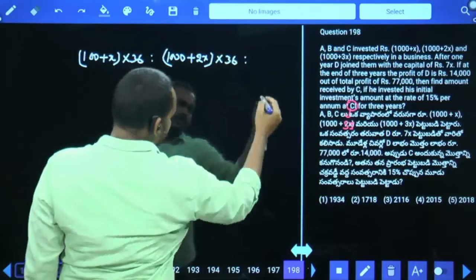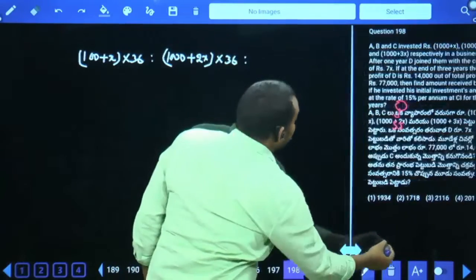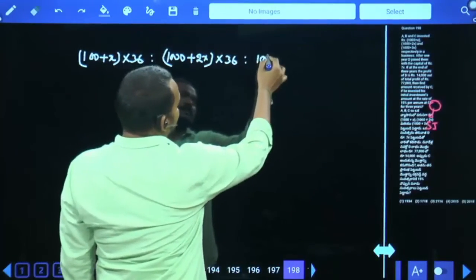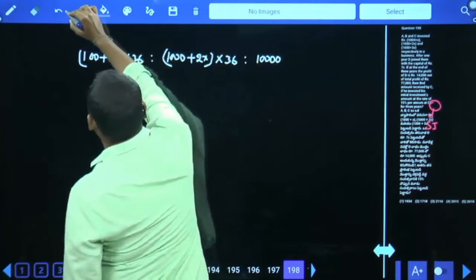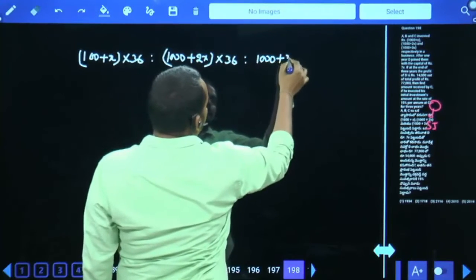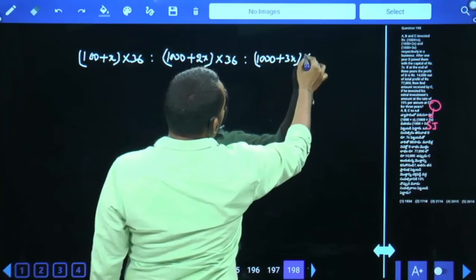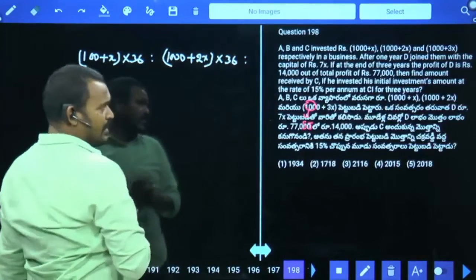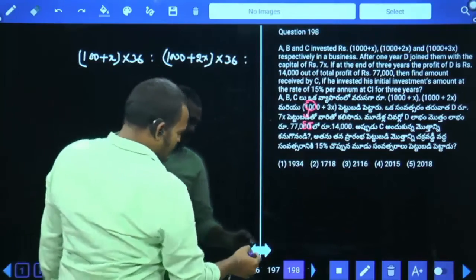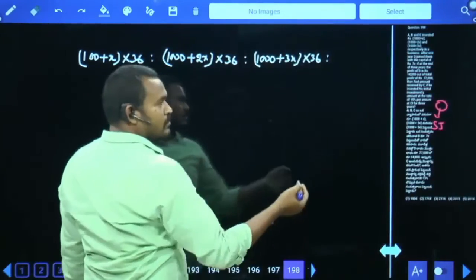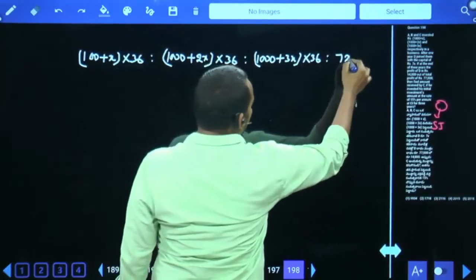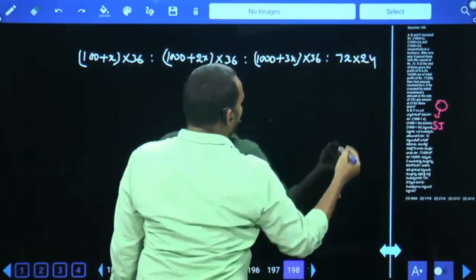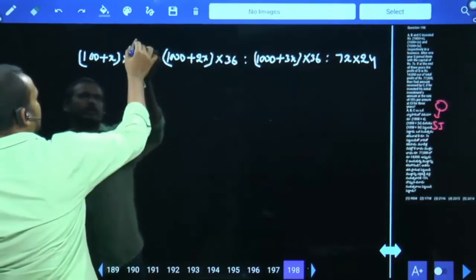C's investment 1000 plus 3X is used for 36 months. And D joined after 1 year, so his capital is used for 24 months. 7X into 24. Okay. First, 12, 3 times.